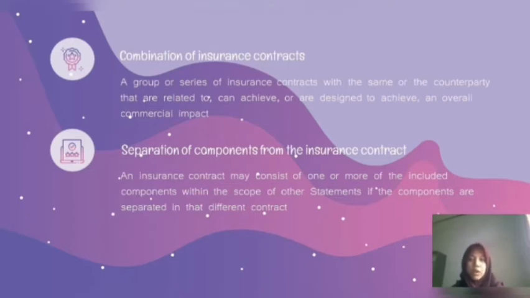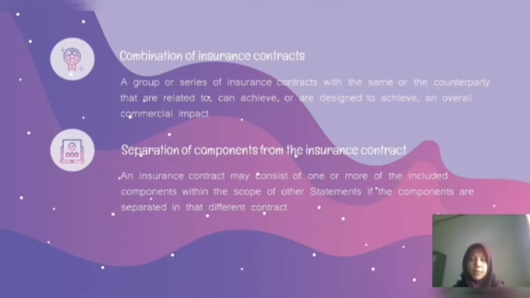If a right or obligation in a contract does nothing except negate a right or obligation in another contract that was agreed at the same time with the same counterparty, the effect of the combination does not create a right or obligation.